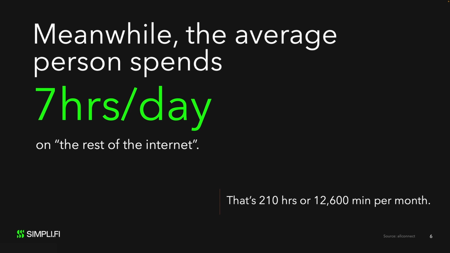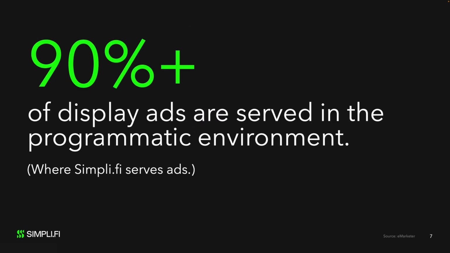Meanwhile, the average person spends around 7 hours a day on the open web, or what we like to call the rest of the internet. That's all the other web pages, apps, and connected TV providers out there. And here's the thing. Most of the rest of the internet is ad-supported, meaning Simplify has hours a day, not minutes, to influence potential employees as they surf the web and find themselves in the programmatic environment.